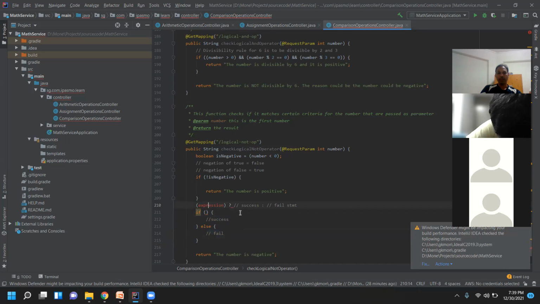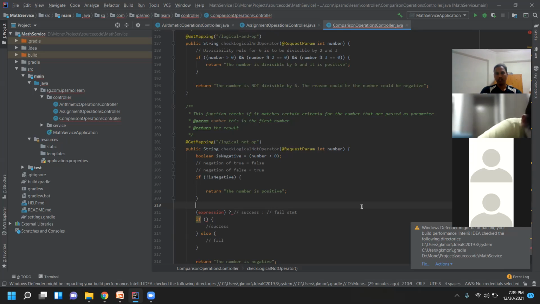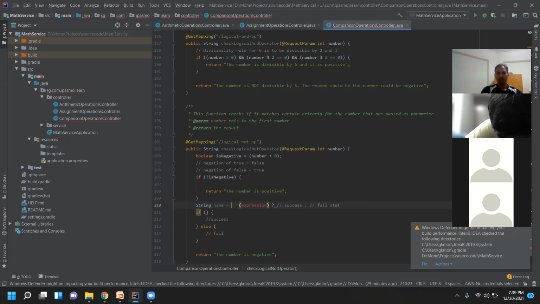When do we use this? Mostly in the situation where you want to directly assign a value to a variable based on a certain condition. So you write string name is equal to, and take any other parameter, like input is not null. Usually how we do it is null not equal to.